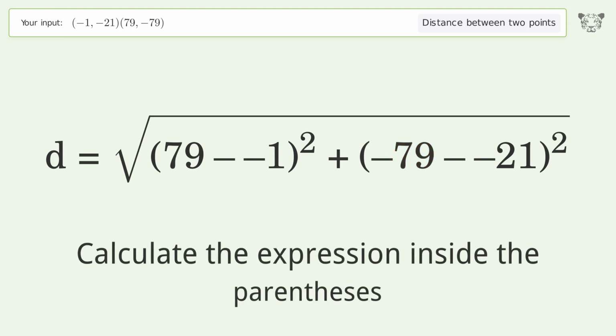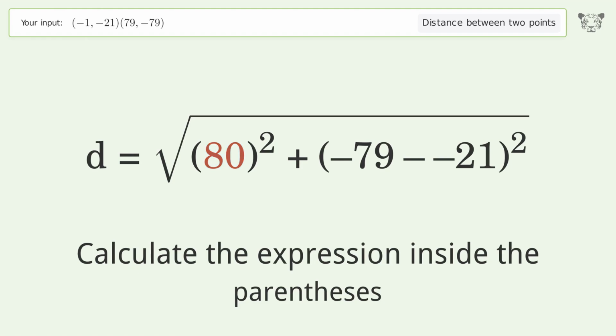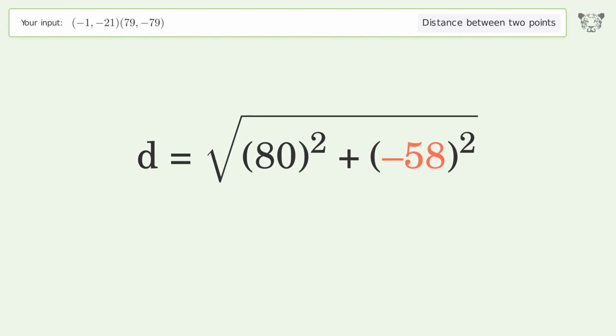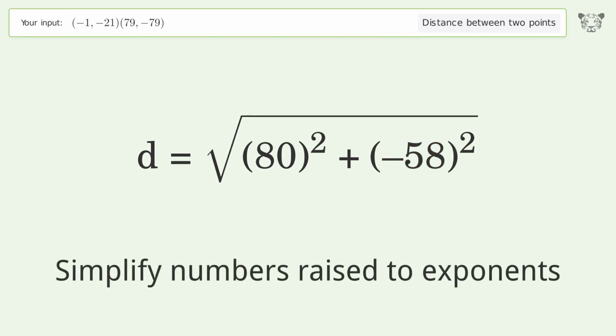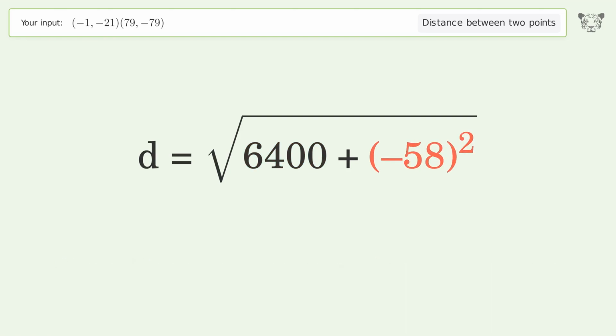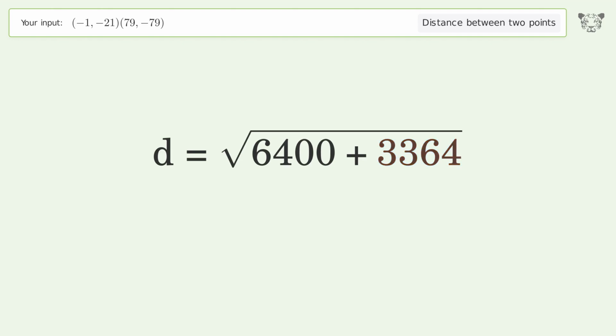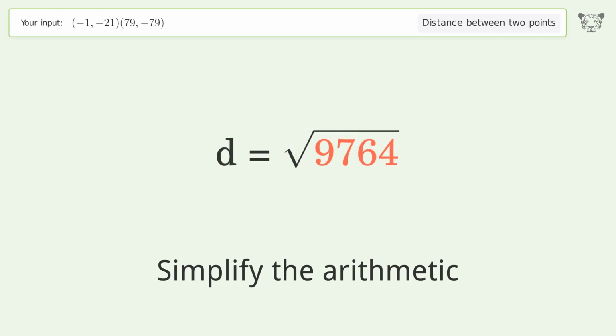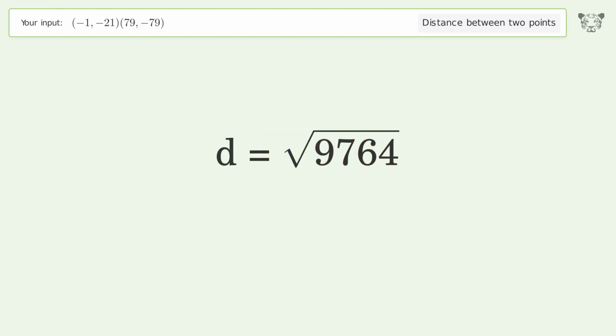Calculate the expression inside the parentheses. Simplify numbers raised to exponents. Simplify the arithmetic. And so the distance between the 2 points is the square root of 9,764, or 98.813.